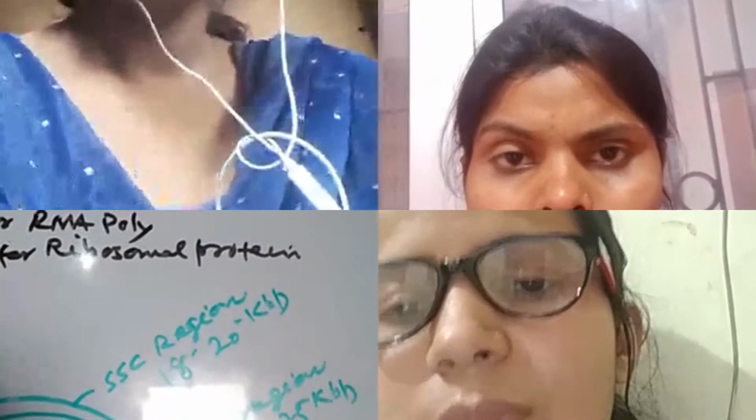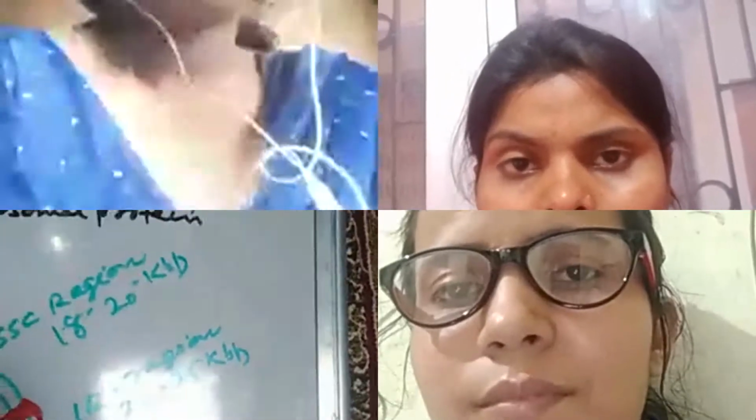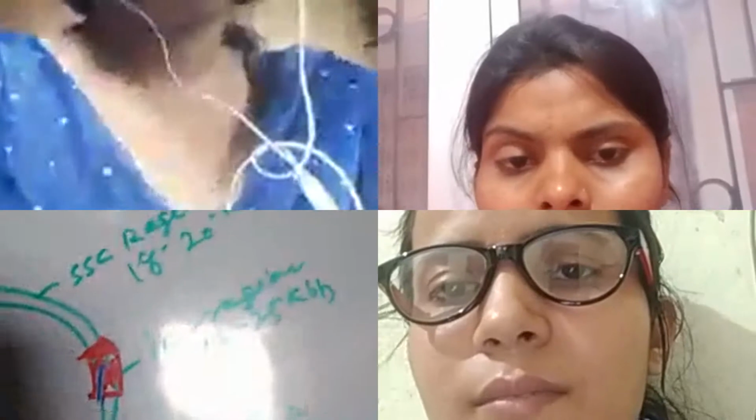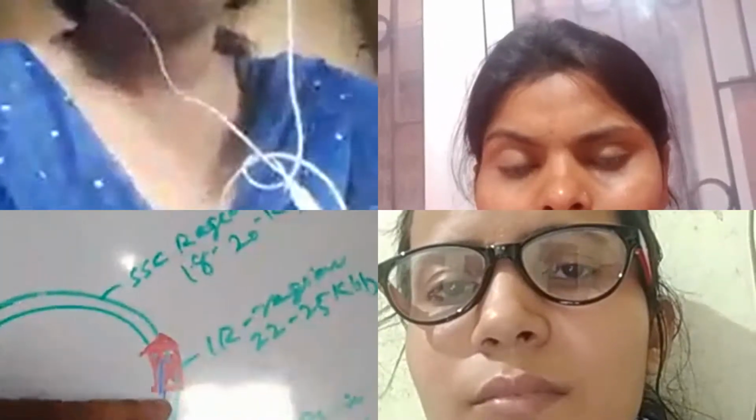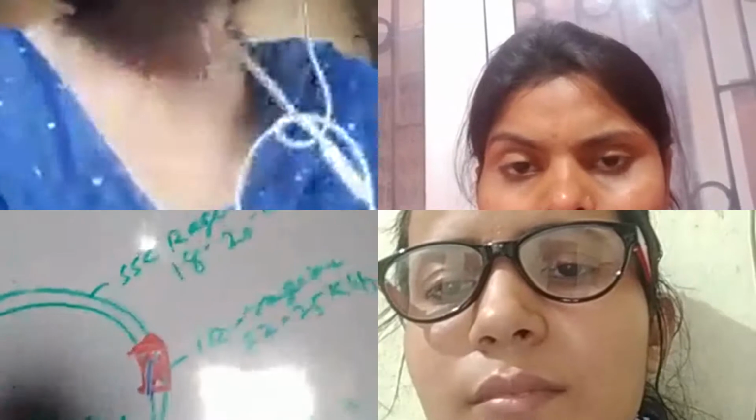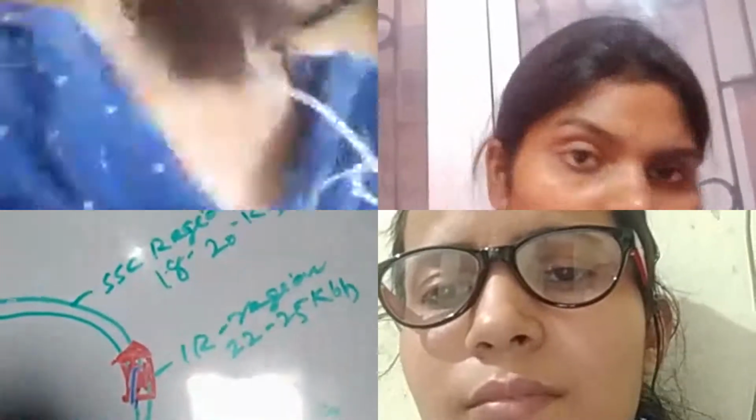This shows the inverted repeat region. This is the right inverted repeat region. This is the left inverted repeat region. There is presence of two inverted repeat regions, right inverted repeat region and left inverted repeat region. And the IR region on each side consists of about 22 to 25 kbp, kilo base pairs. And this is the lower part, and this part of the DNA is referred to as the LSC region, long single copy region, which consists of about 20 to 27 kbp.